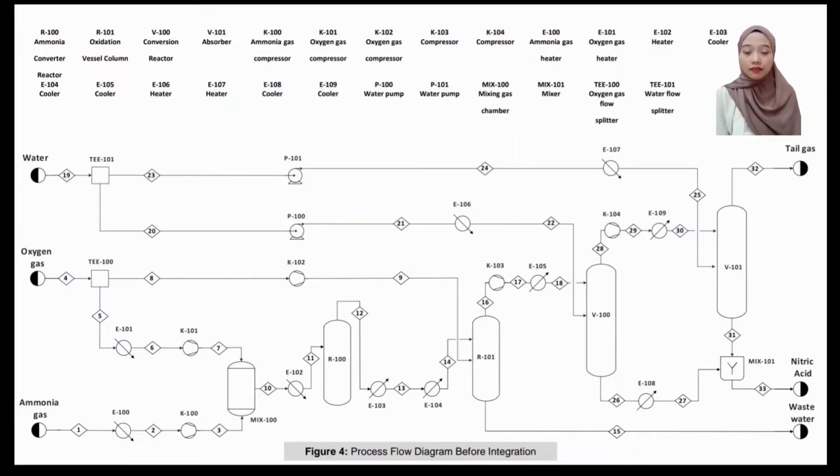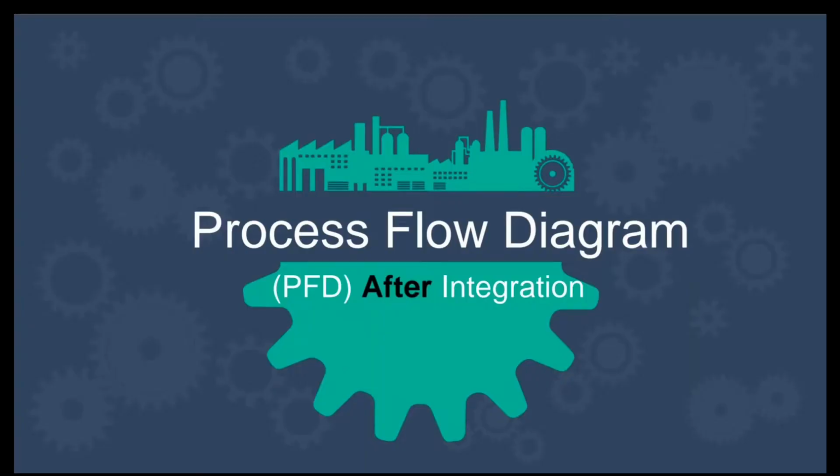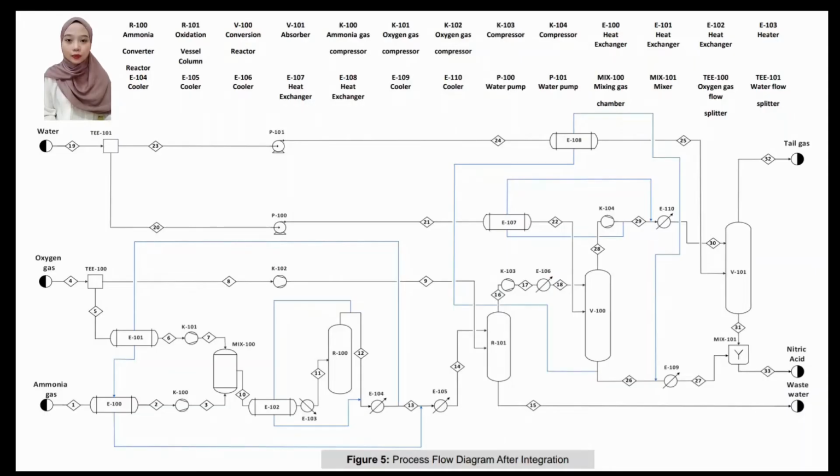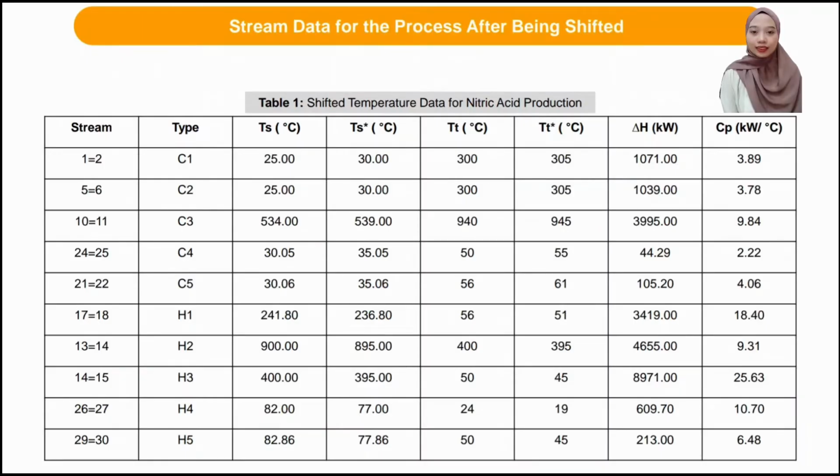First of all, the figure shows the process flow diagram before integration. Next, we go to the process flow diagram after integration. As we can see, hot and cold utilities are added to the coolers and heaters. The table shows the stream data for the process after being shifted.